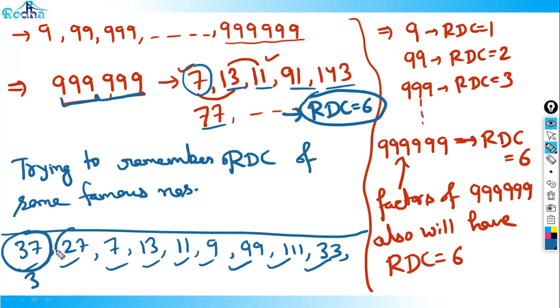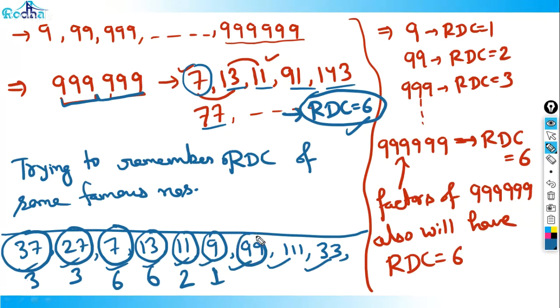What is RDC of 27? 3. Because 27 is a factor of 999. What is RDC of 7? We just discussed here. RDC of 7 is 6, because 7 is a factor of 6 times 9. What is RDC of 13? 6. Because 13 is a factor of 6 times 9. What is RDC of 11? RDC of 11 is 2, because 11 is a factor of 99. What is RDC of 9? RDC of 9 is 1, we know.